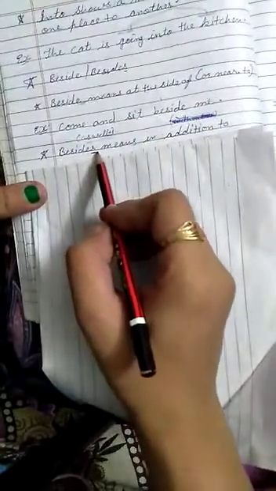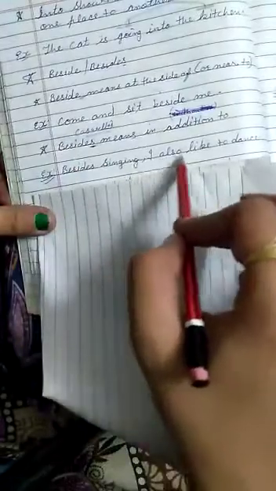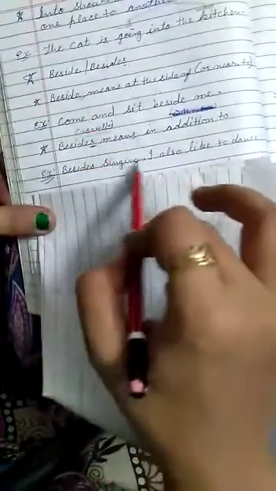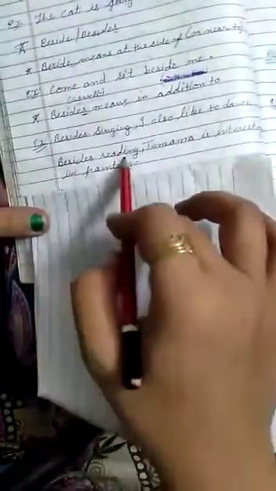Next, besides, with an s, besides means in addition to or as well. For example, besides singing I also like to dance, which means I like singing and also like dancing, both things I like, not only dancing, singing also. Besides reading, Tamanna is interested in painting.